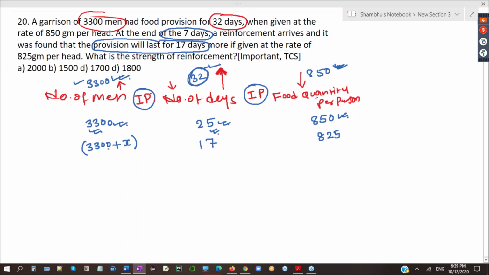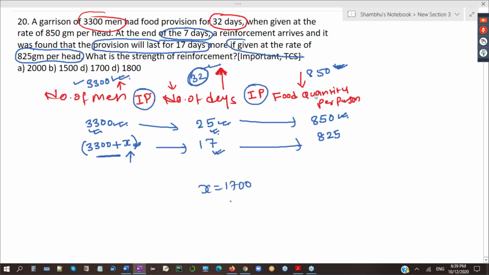But now some extra persons have arrived after 7 days. Let's say X is the extra persons who are added. Now they will eat only for 17 days because we have more people now, such that everybody will be given 825 gram. This is given in the question. So the question is how many extra persons were added? This is an indirect relation, so you have to multiply straight, calculate it, and X will come 1700.